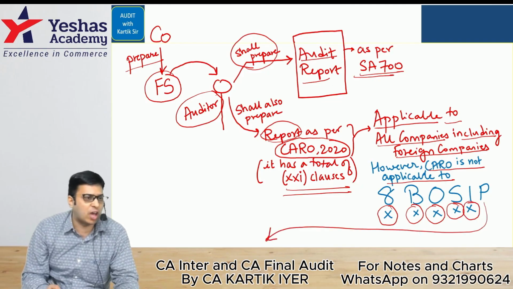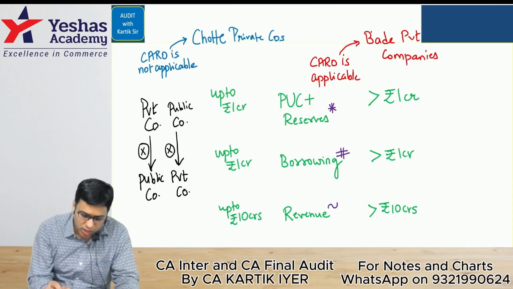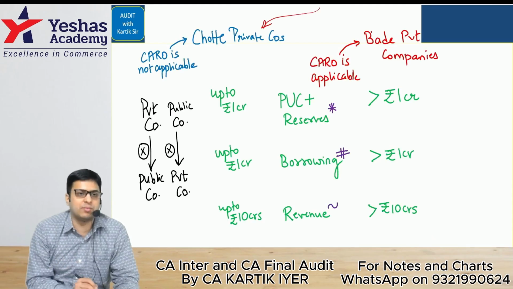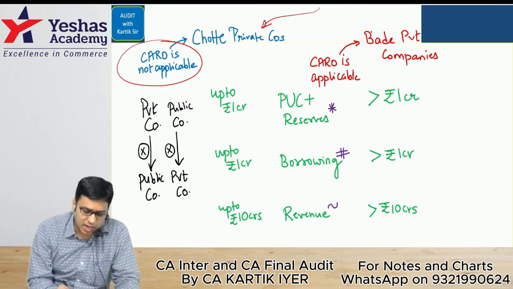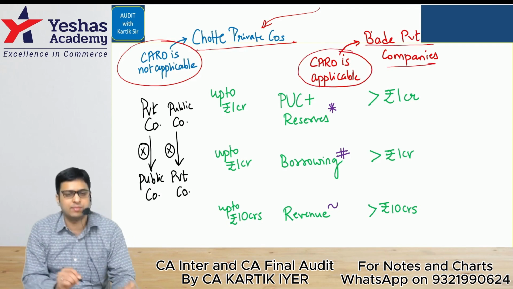Why am I making this arrow? Because this arrow will come down here. For small private companies, CARO is not applicable. For bigger private companies, CARO is applicable. This is how we did it.